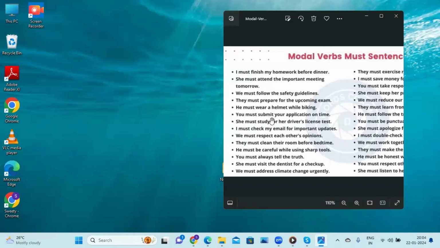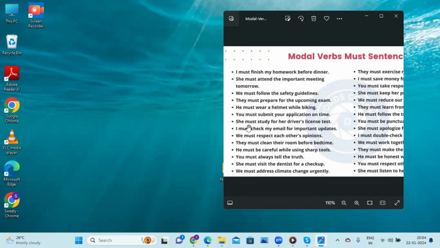Next one, you must submit your application on time. It is this person's responsibility to submit the application on time. After that time, even if we submit, there is no use. So within that time period, that person should submit. That is what he needs. So he is advising, ordering that person to do this task before getting late.